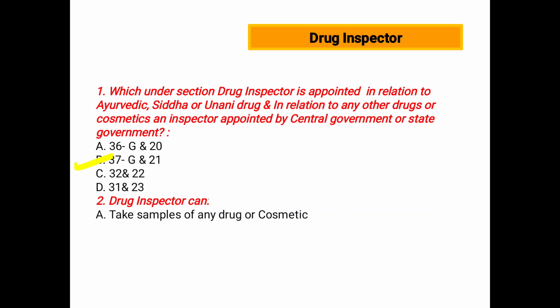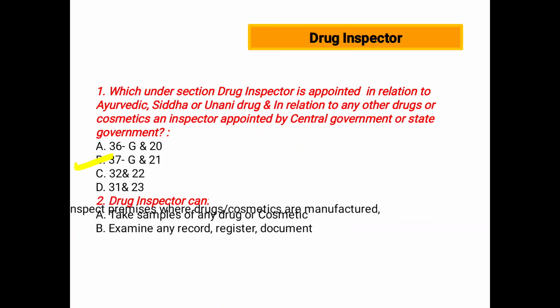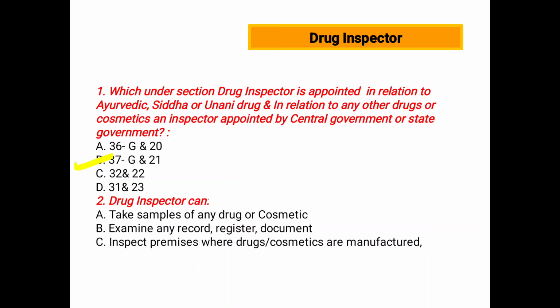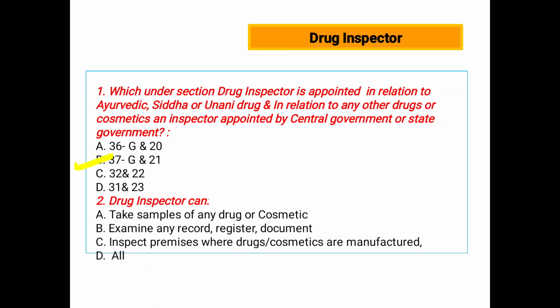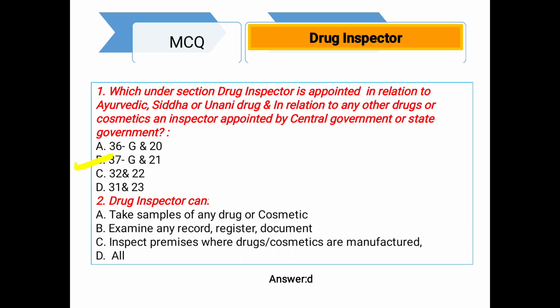Next, a drug inspector can A, take a sample of any drug or cosmetics, B, examine any record, register, document, C, inspect premises where drugs and cosmetics are manufactured, D, all. So D is the correct answer.